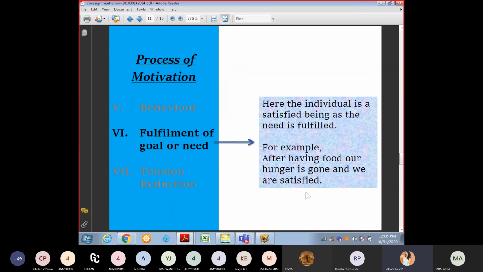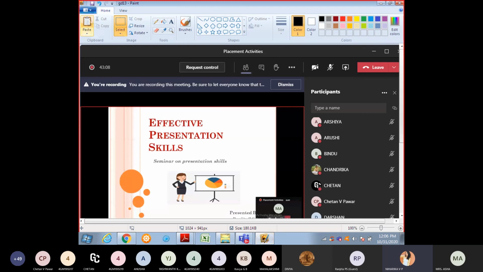You're able to satisfy your hunger. If you have food and the hunger is still there, it means you still need to eat or drink water. That is not a good thing. If your hunger is gone, it means you are satisfied, and you can do the next fulfillment or goal.